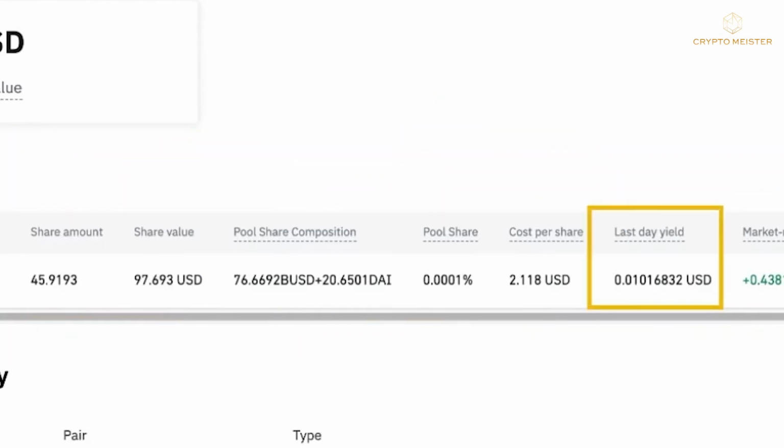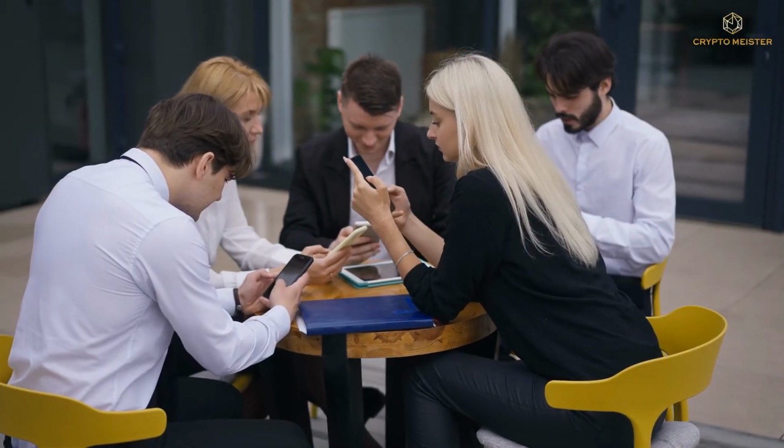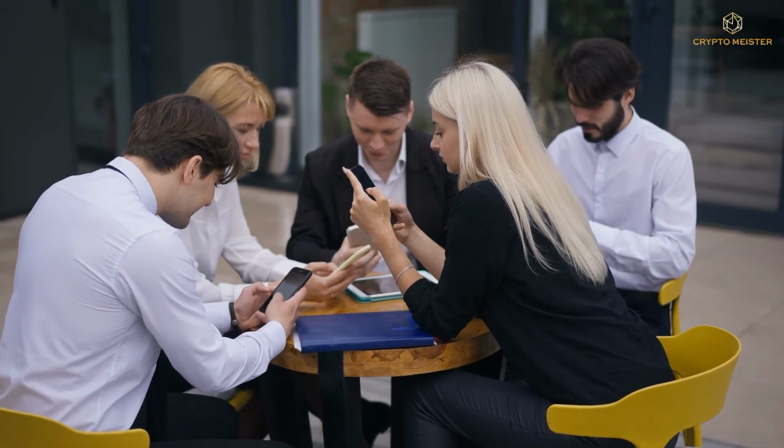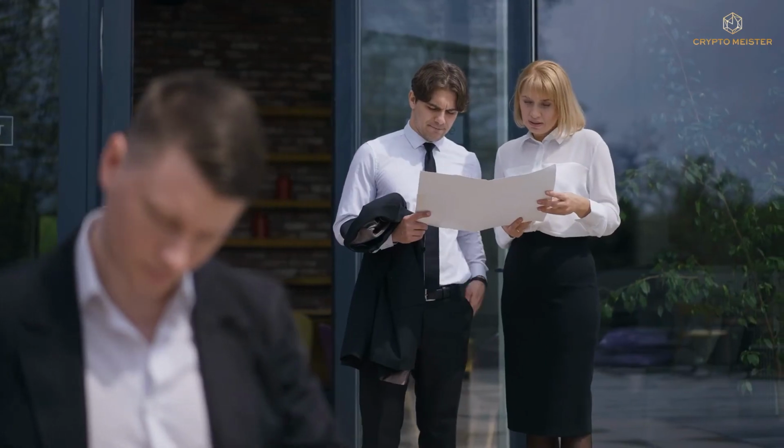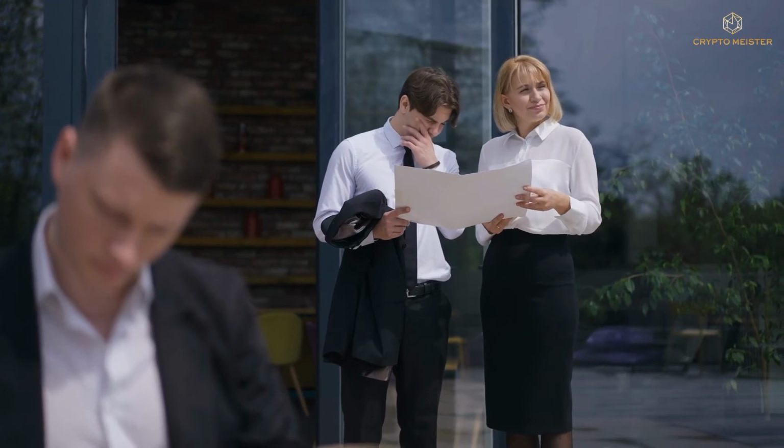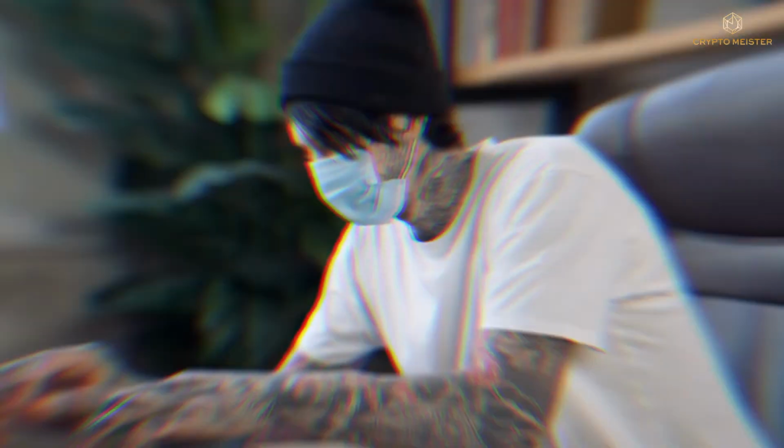But we want you to know that all investments come with risk and the crypto market is highly unstable. It's always better to consult a financial advisor and do your research before investing, as we do not provide financial advice.